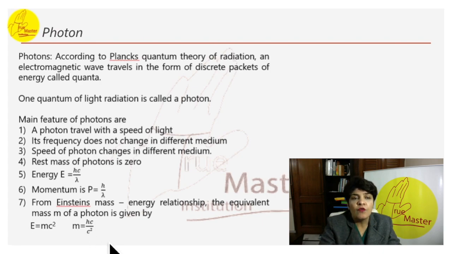The photoelectric effect is the phenomenon of emission of electrons from a metal surface when electromagnetic radiation of sufficiently high frequency is incident on it. So what is the photoelectric effect? It is the phenomenon of emission of electrons from a metal surface when electromagnetic radiations of sufficient frequency are incident on it.